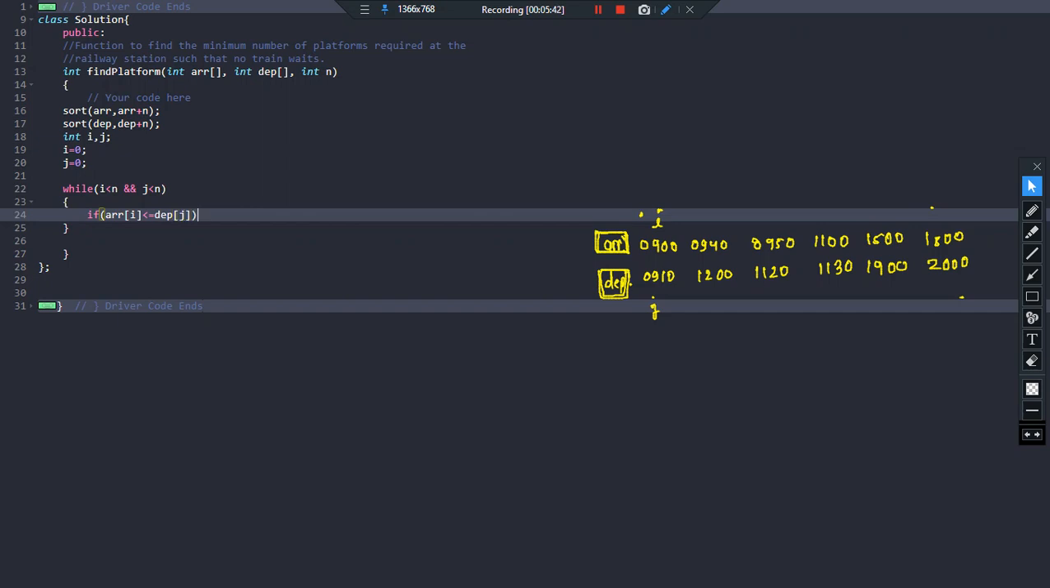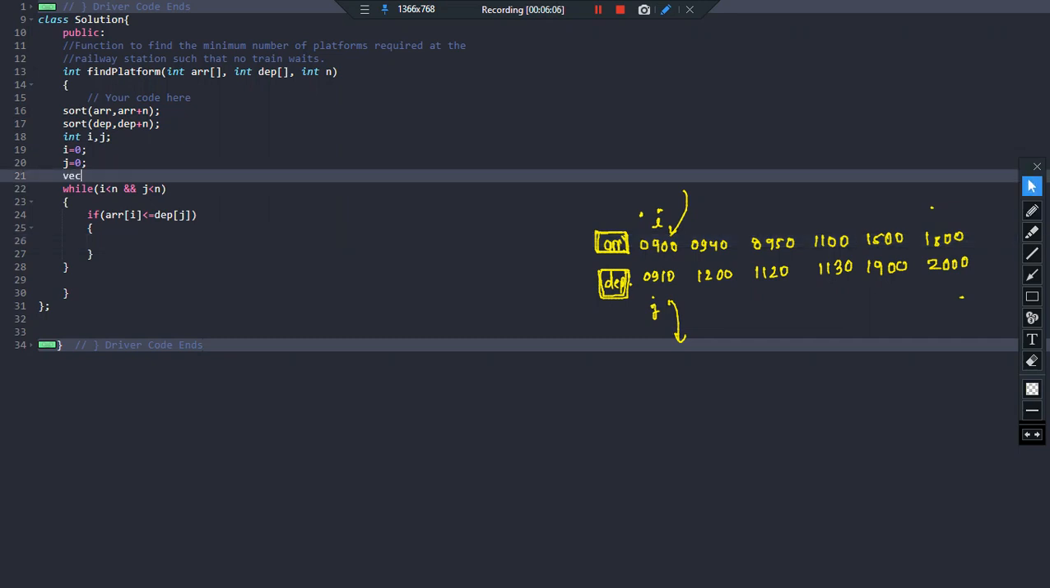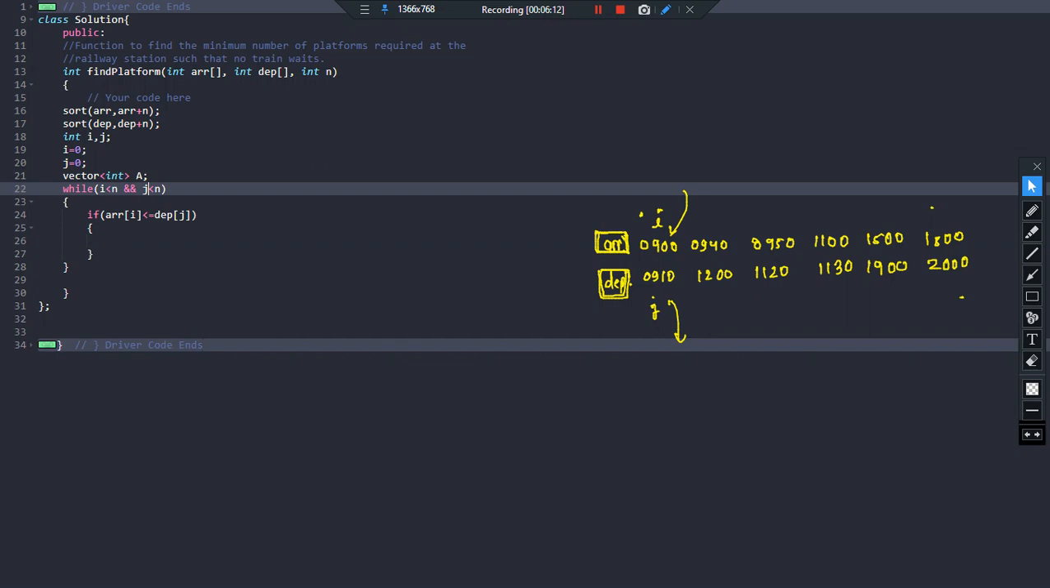What does it indicate? Just pay attention here: i is pointing here, j is pointing here, right? So if the arrival time is less than the departure time, it indicates that I need a platform, right? Now if I need a platform, what will I do? I'll create another array. So let me create another array, it will be vector int a.